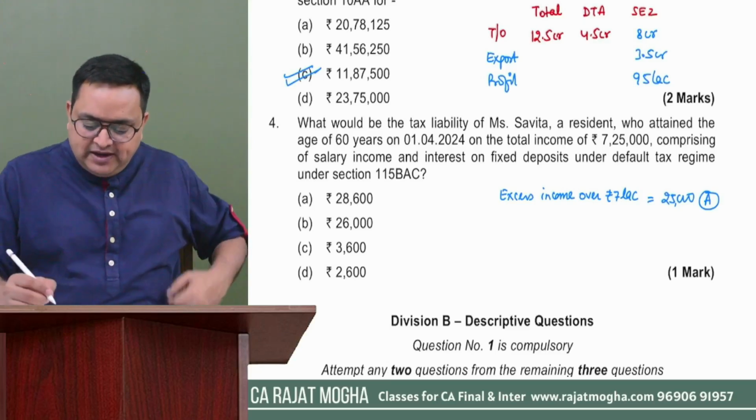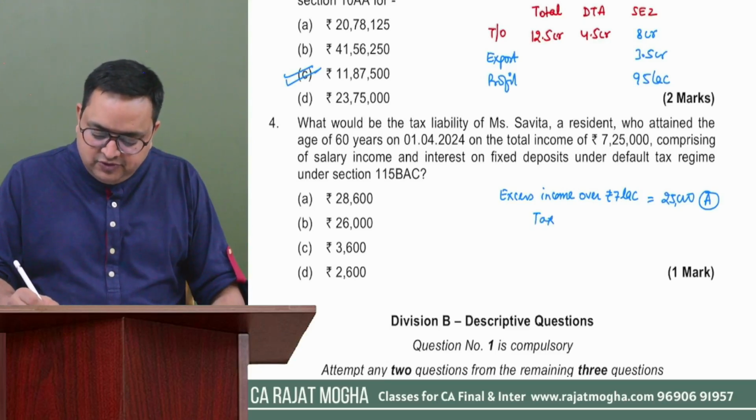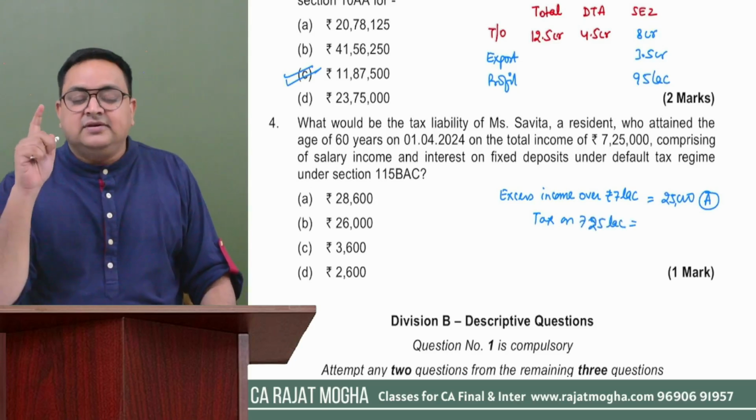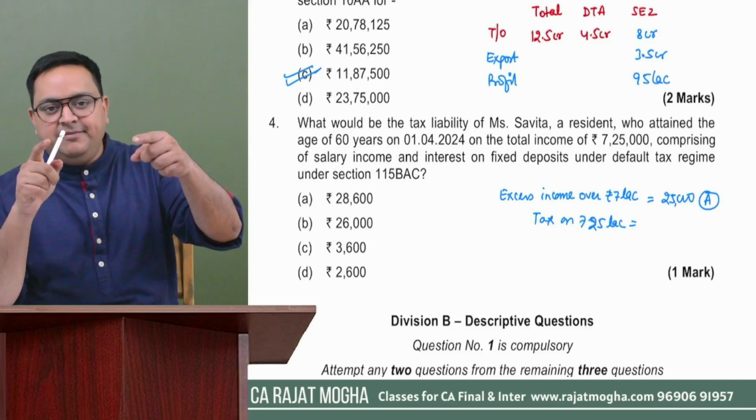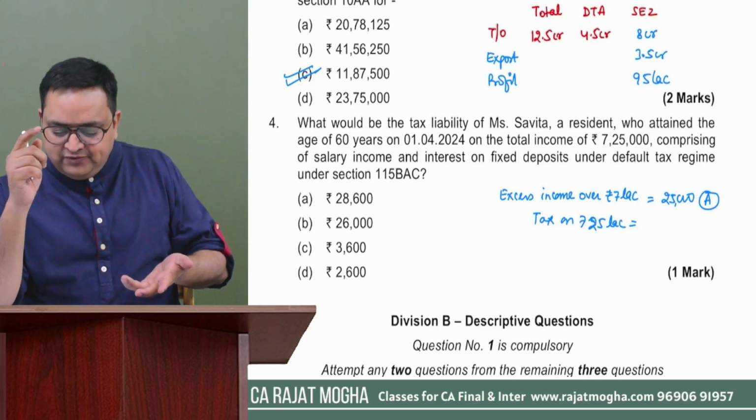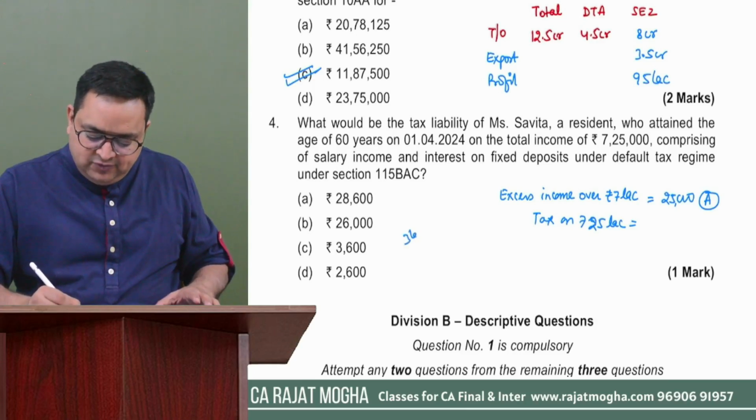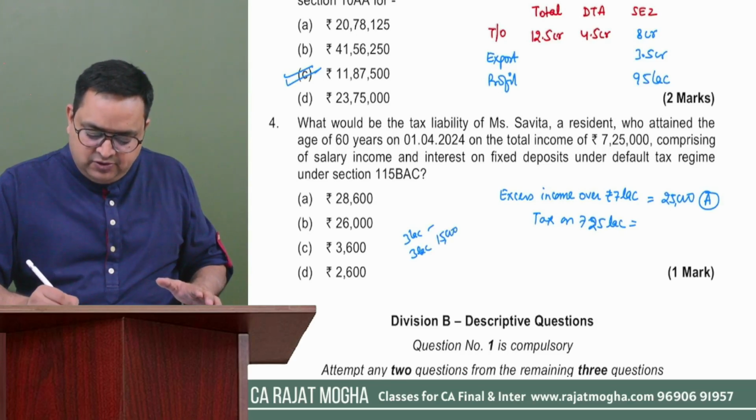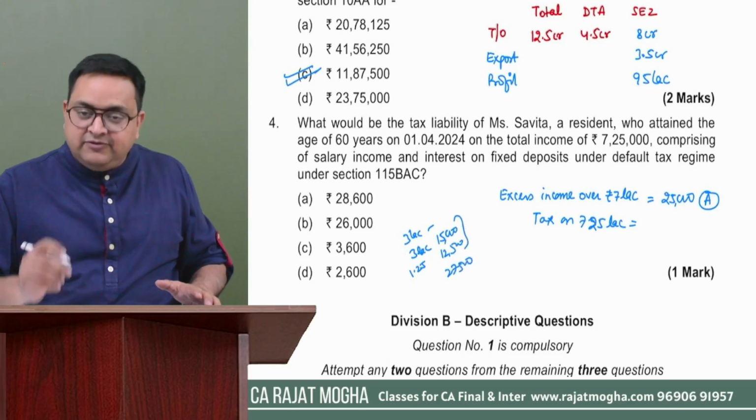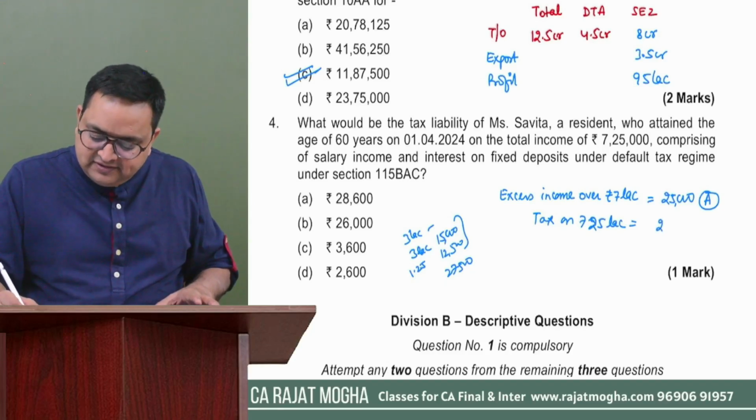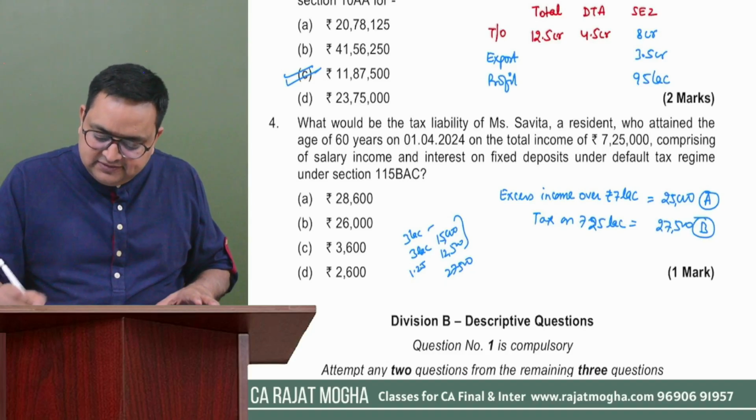Second thing is that you have to calculate how much is the tax coming on 7.25 lakh, without cess, because you apply cess only after giving rebate. So first you will give rebate, then you will apply cess. On 3 lakh it was nil. On next 3 lakh it was 5%, 15,000, and on next 1.25 lakh it was 12,500. It was coming 27,500, right? Without cess. So tax on 7.25 lakh is 27,500. This is B.